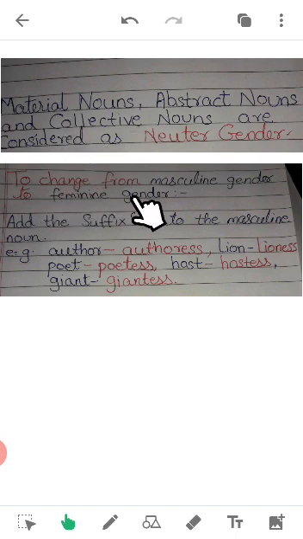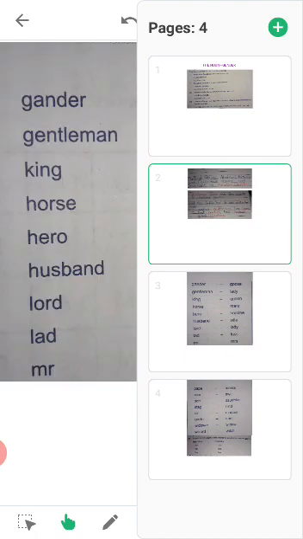Now see here, children, what you have to do to change from masculine gender to feminine gender. Add the suffix ess to the masculine noun. For example, author is male, that is masculine. Now you have to convert it into female, that is feminine. Authoress: at the end of the word we have to add ess, so it becomes authoress. Lion, lioness. Poet, poetess. Host, hostess. So children, it's not for all words, it shows only some of the words. Okay, now we move to next.